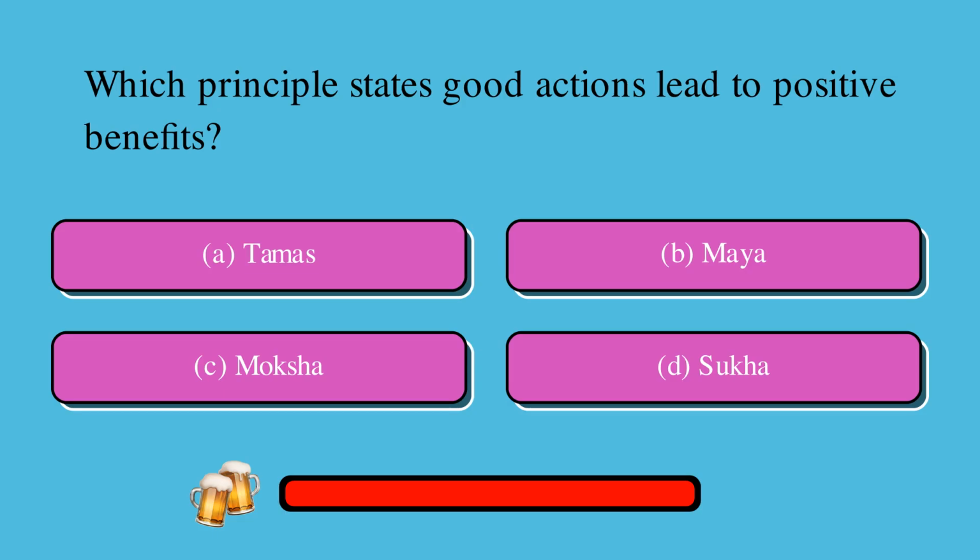Which principle states good actions lead to positive benefits? Is it A, Tamas, B, Maya, C, moksha, or D, sukha? The correct answer is D, sukha.